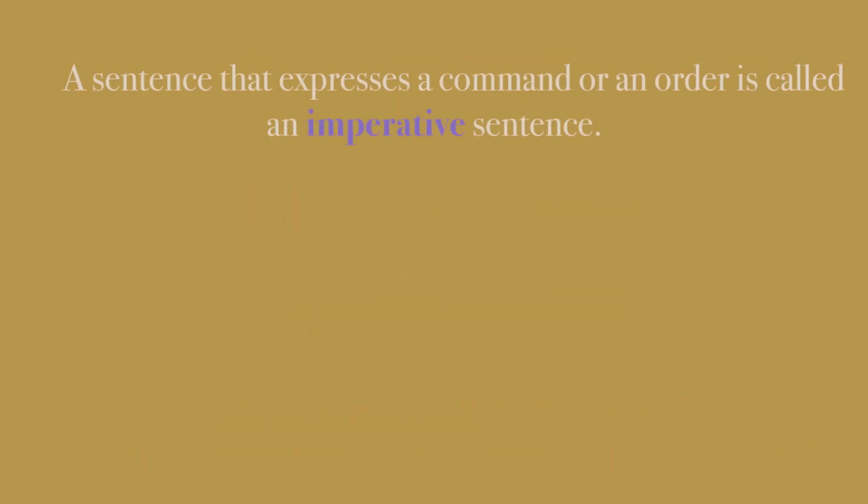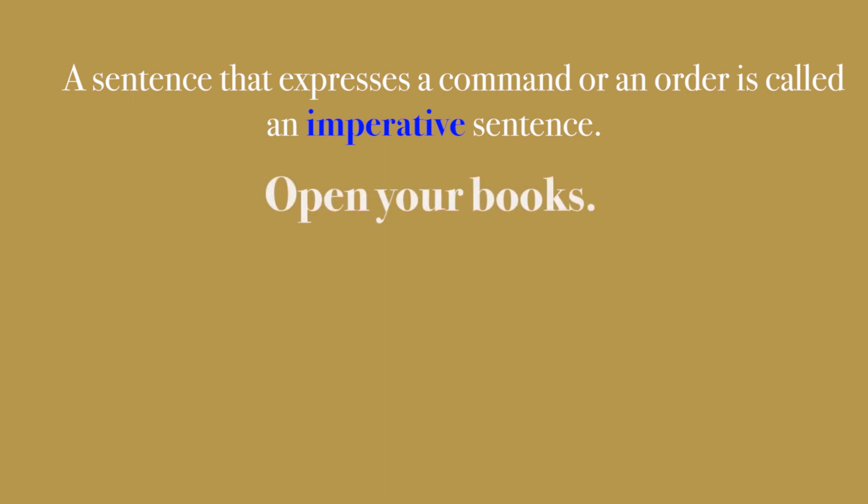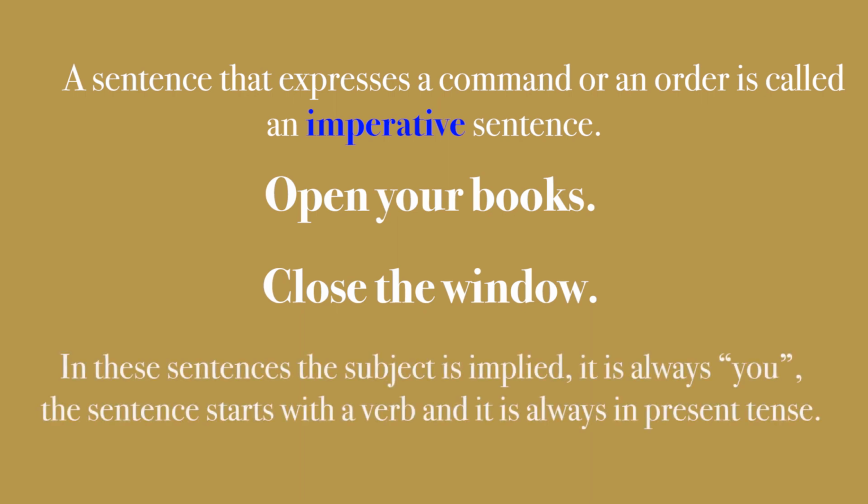The next one is a sentence that expresses a command or an order is called an imperative sentence. Open your books. Close the window. In these sentences, the subject is implied. It is always you. The sentence starts with a verb and it is always in present tense.